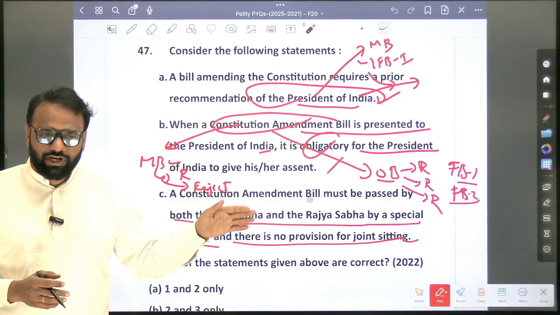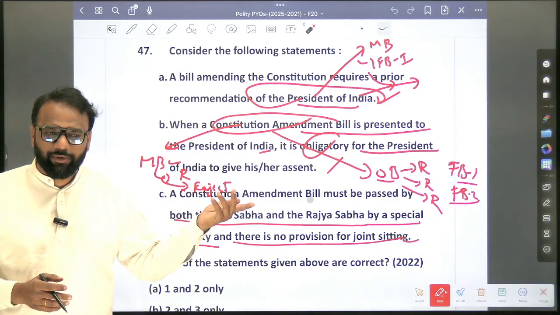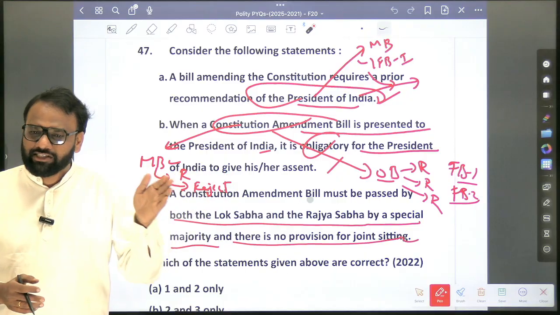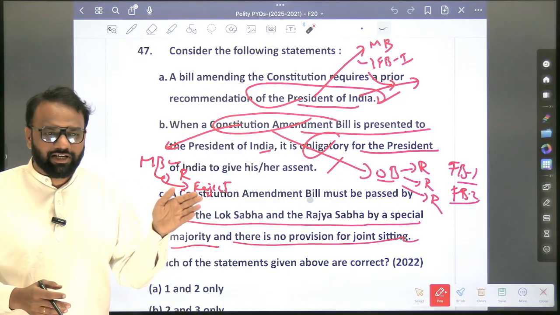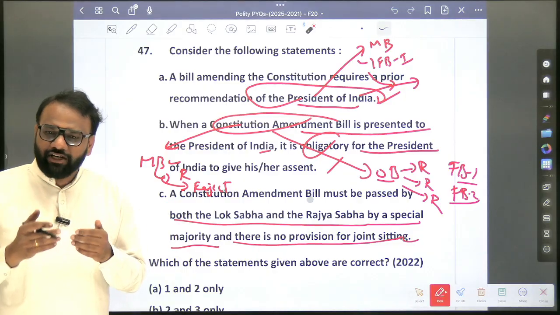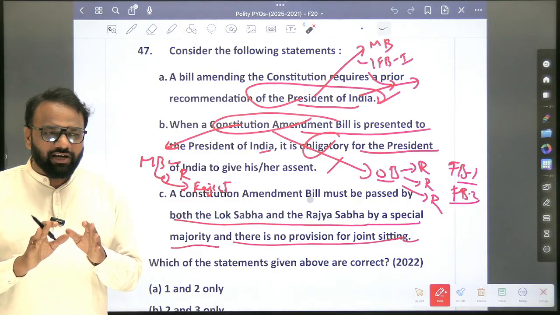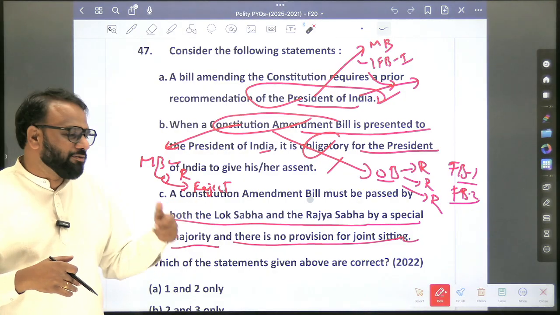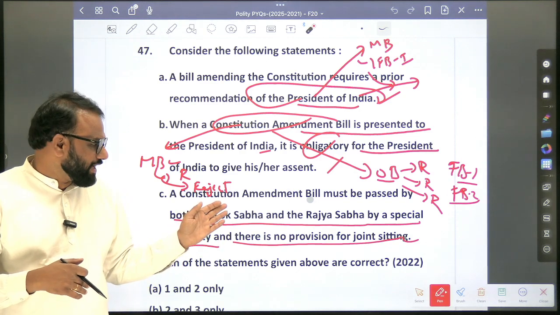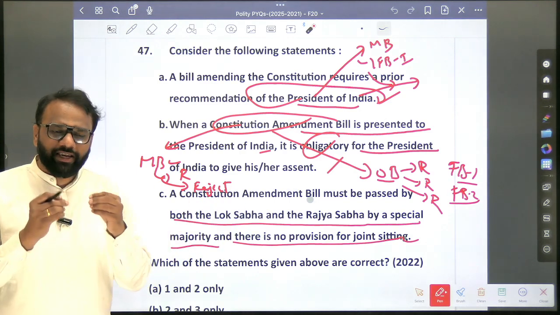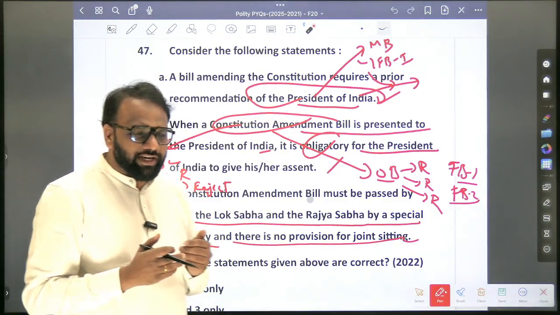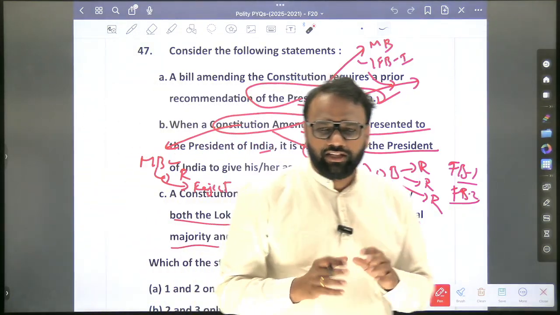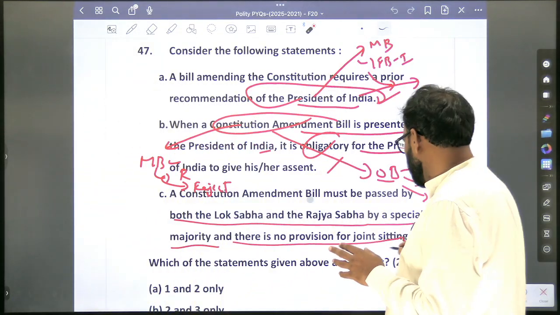When it comes to constitutional amendment, there are some amendments which can happen through a special majority of Lok Sabha and Rajya Sabha only. And there are some which require a special majority of Lok Sabha and Rajya Sabha plus the consent of half of the states. So you should not complicate yourself. They are speaking about the kind of amendments which require a majority of Lok Sabha and Rajya Sabha. And in any case of constitutional amendment, there is no provision of joint sitting.